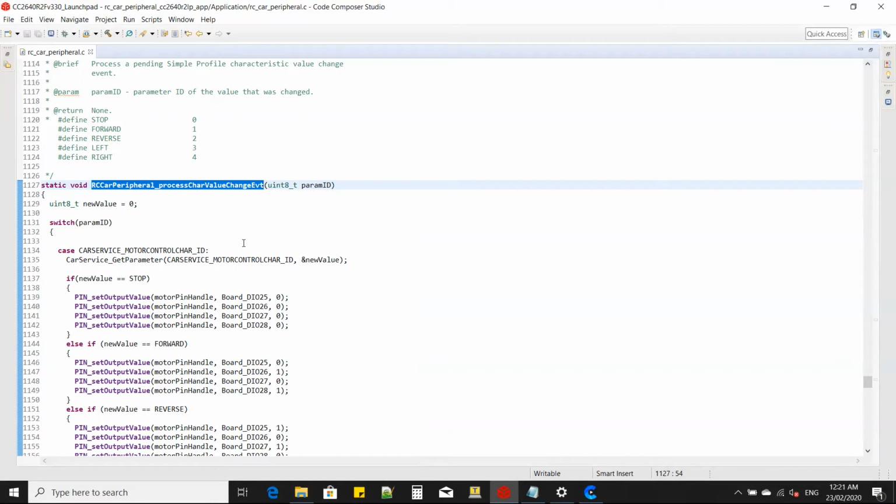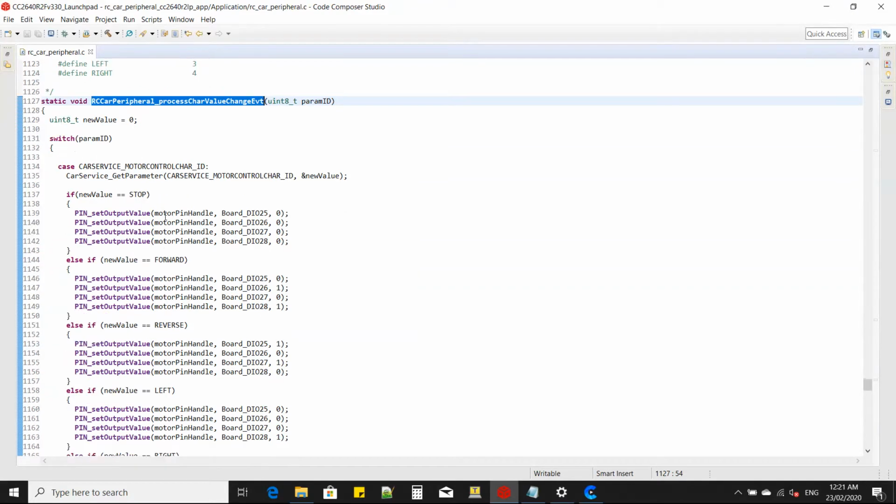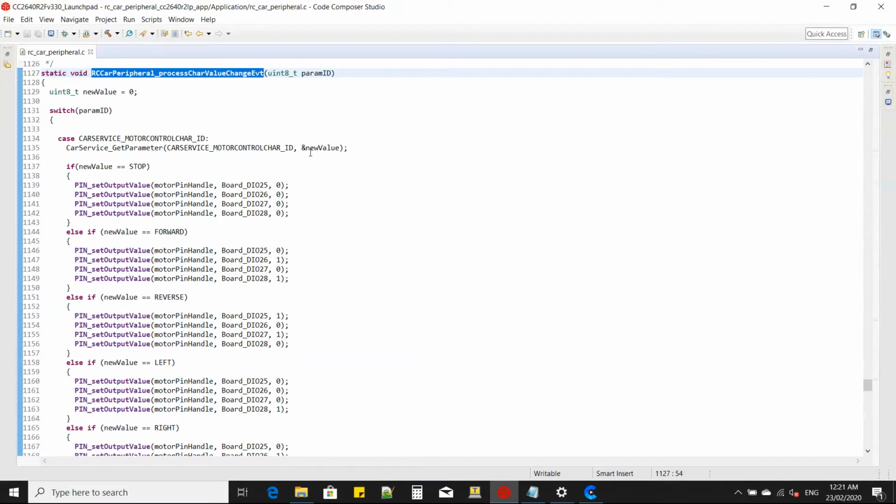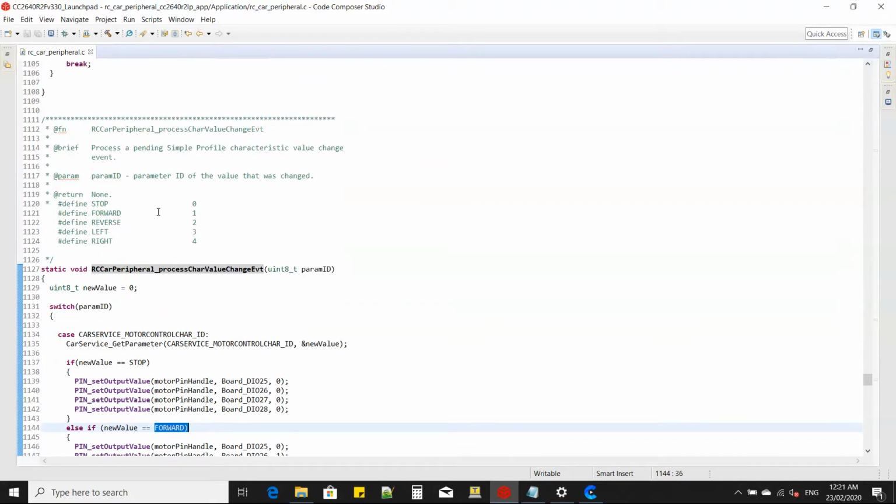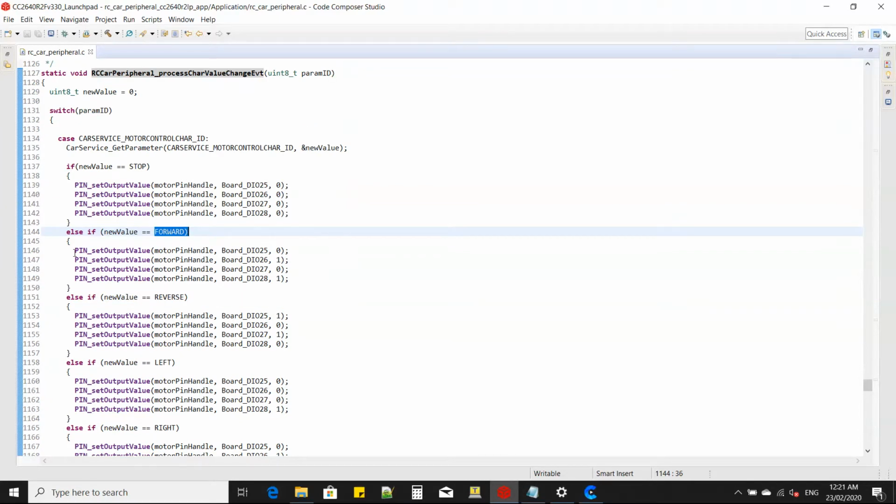So for example, we write 01 for the RC car to go forward. It will go to here, get that parameter, and retrieve that 01. So 01 is forward, so here forward is 1. Then it sets DIO 25, 26, 27, 28 to 0101, making the RC car move forward.